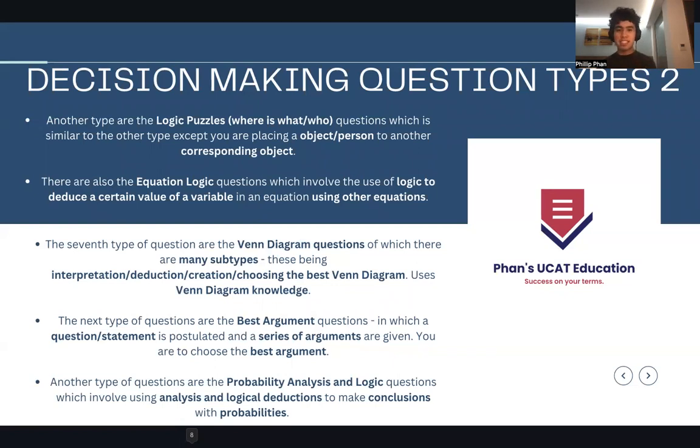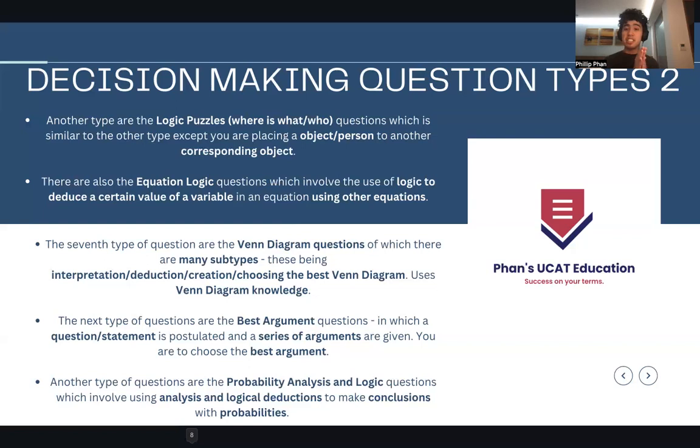That may not really make sense yet, but you are getting an object and comparing it to another object. For example, who owns this mitten? And you say, Joshua owns this mitten. So you're getting a person, say Joshua Tran, and you're comparing that to another corresponding object. So you're saying Joshua Tran owns this mitten. I'll show you guys in a moment what that is.